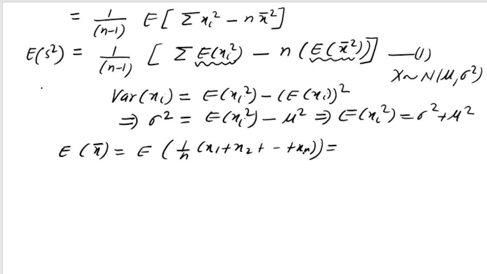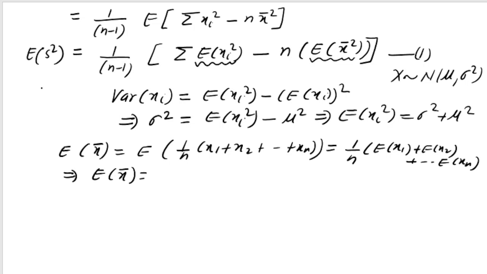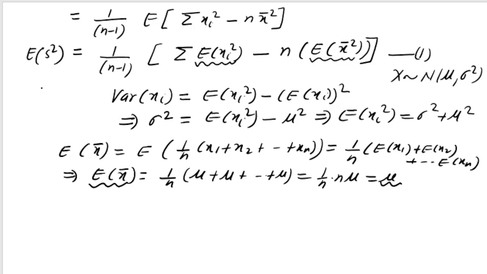So using the property, it is 1 by n into expectation of x1 plus expectation of x2 up to expectation of xn. So we get expectation of x bar is equal to 1 by n, and expectation of x1 is mu, expectation of x2 is mu, up to mu. So it is equal to 1 by n into n mu, that is equal to mu. So expectation of x bar is equal to mu.